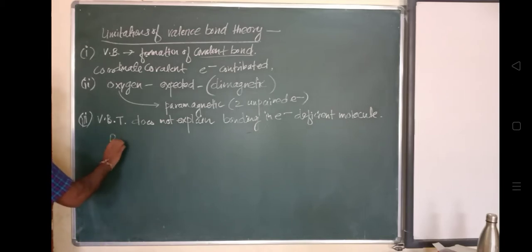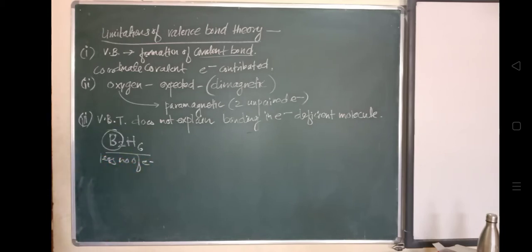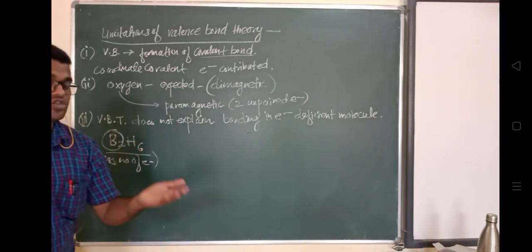In B2H6, the boron is not completing its octet, so the central atom possesses a smaller number of electrons than required for an octet. In this way, these are a few listed limitations of valence bond theory.